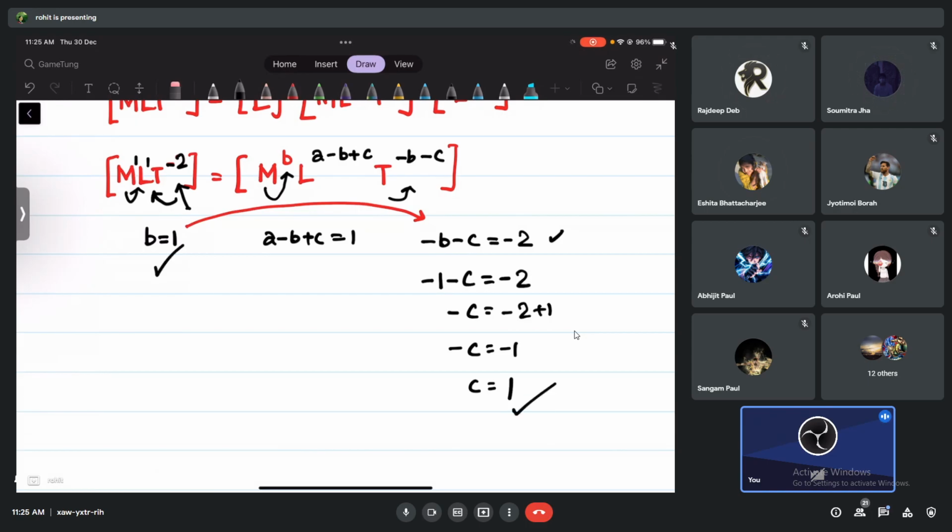Now we come back here. So A minus 1 plus 1 equals 1. That means A must be equal to 1. And that is your Stokes law, right? The power of eta, R, V is 1, 1 and 1. So we have proved that.